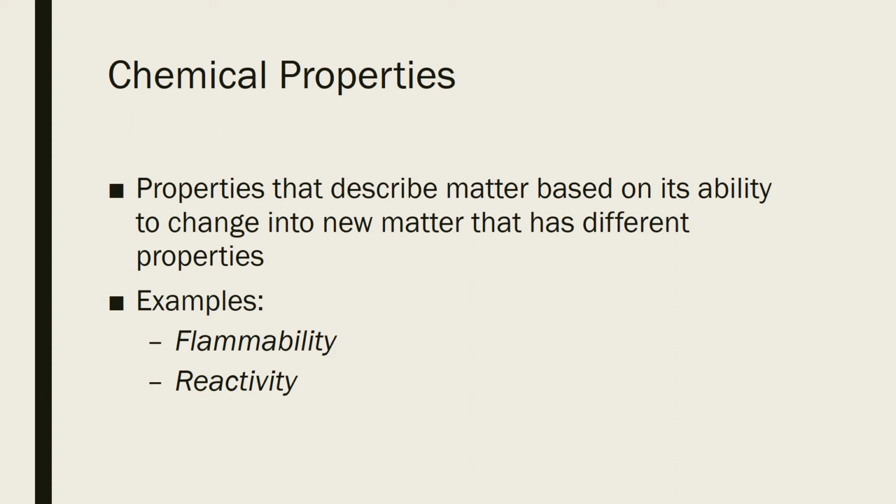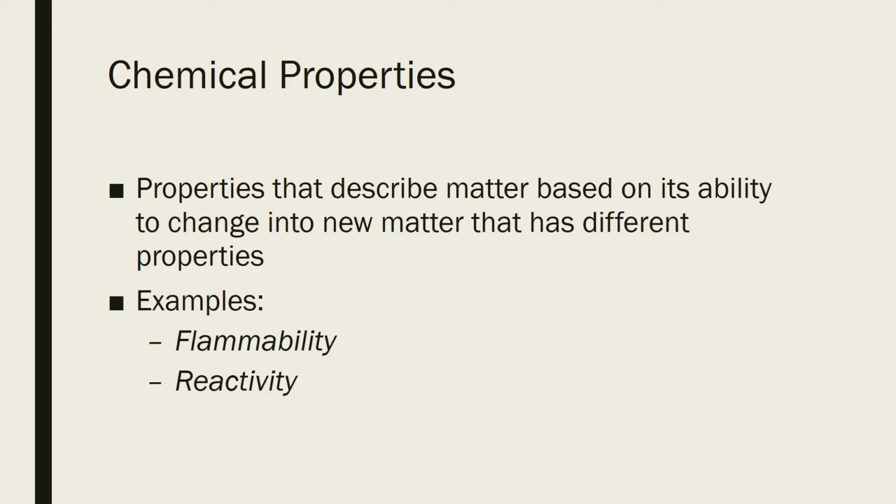A couple of big examples are flammability and reactivity. Flammability is the ability to catch on fire. If something is burning, it is changing its identity. It's going through a chemical reaction when it burns. And the ability to burn, flammability, is its chemical property.